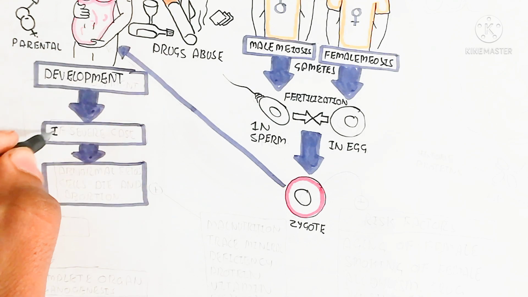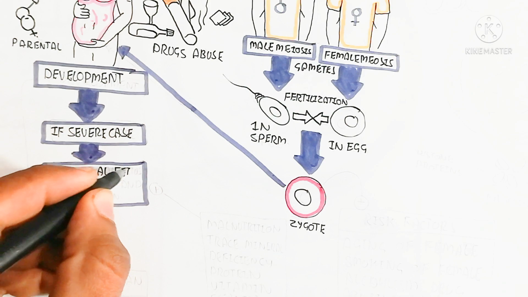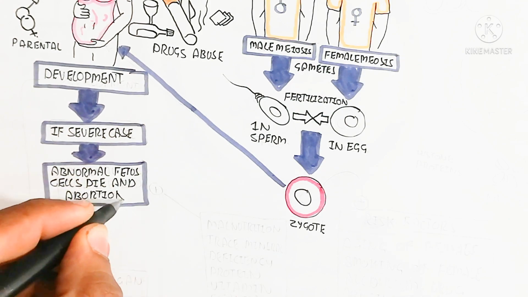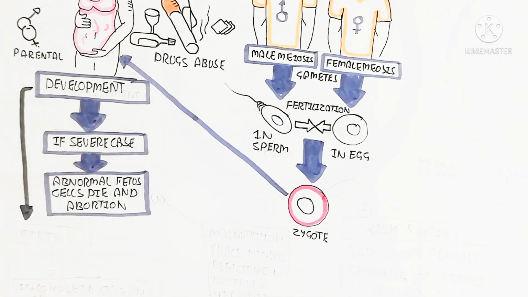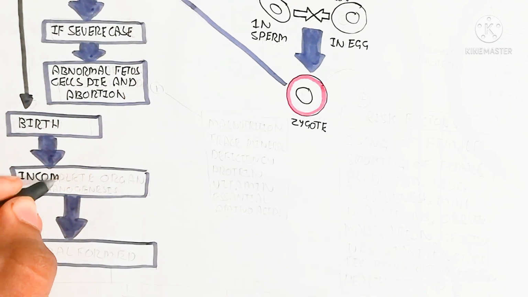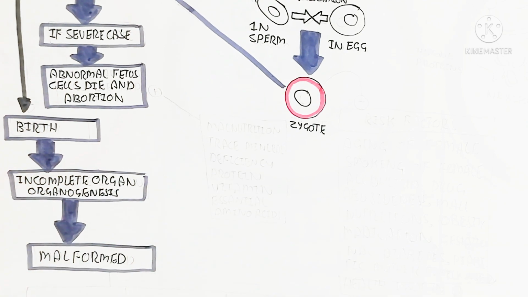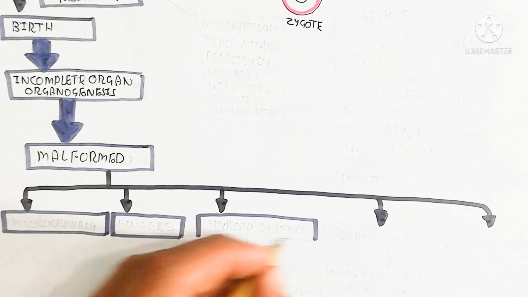So here, during development, if there is a severe case of abnormality in the fetus, the abnormal fetus cells die or proliferate to become cancerous cells or something else, and an abortion or miscarriage will occur. And in this way, here is the birth. After the birth, complications can occur: incomplete organogenesis, and malformation will occur.